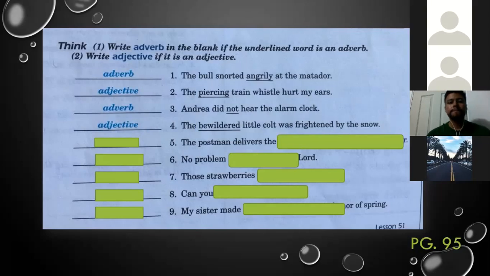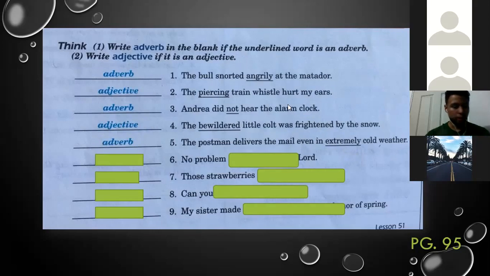Number 5. The postman delivers the mail even in extremely cold weather. So, extremely. Adverb. Extremely is an adverb. Good job. Okay, and write adverb. Exactly. Well done, guys.